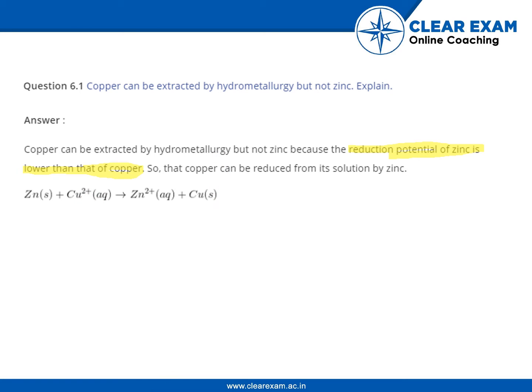So I will write down here the state of copper is 0, and zinc goes from 0 state to 2 plus state. Basically, Cu2 plus was in the solution, and then it gets deposited, and zinc was in a solid state and it goes into the solution. You can also see this equation as Zn plus CuSO4 giving rise to ZnSO4 plus Cu. So Cu gets deposited on the Zn strip.